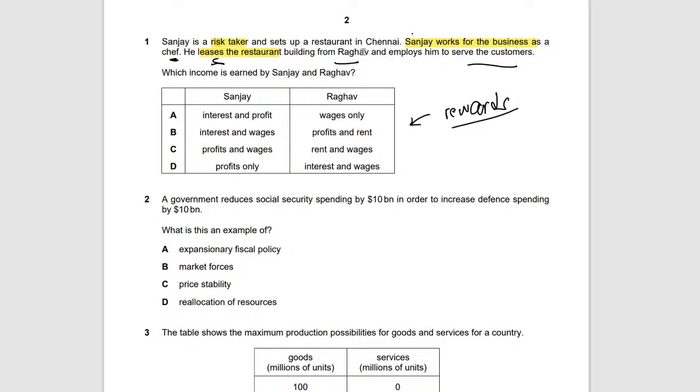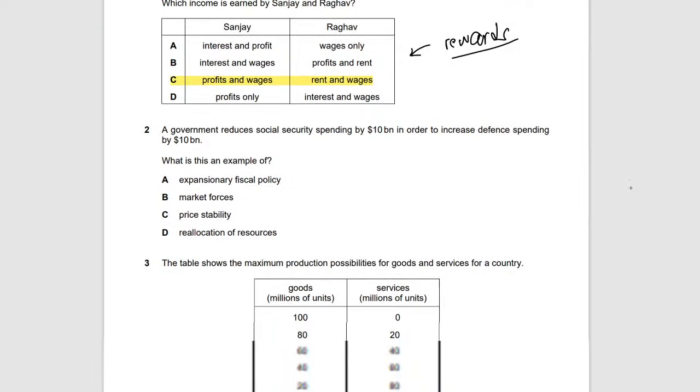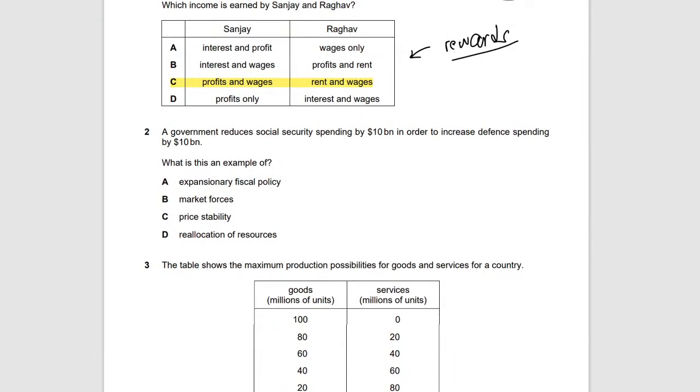And finally, he's being employed, so because he's employed, he will get wages. So the answer is C. C is the best answer here. Okay, so quite straightforward.